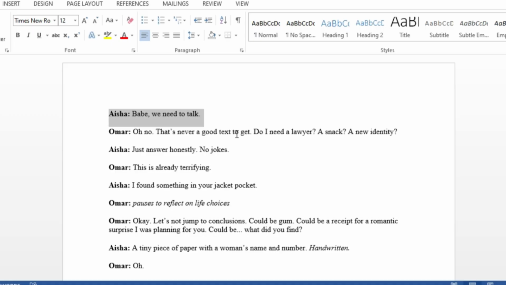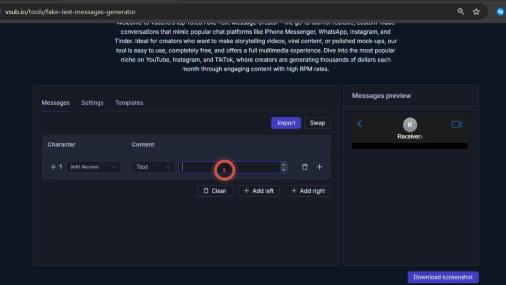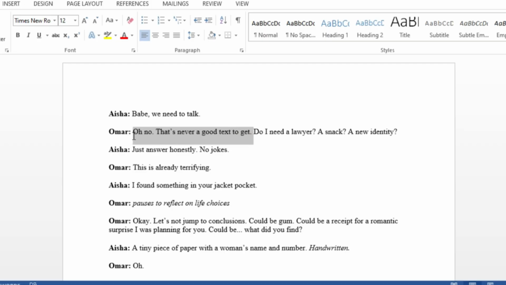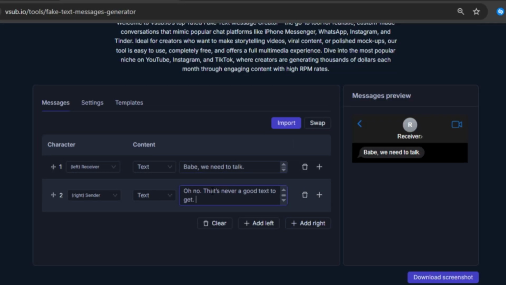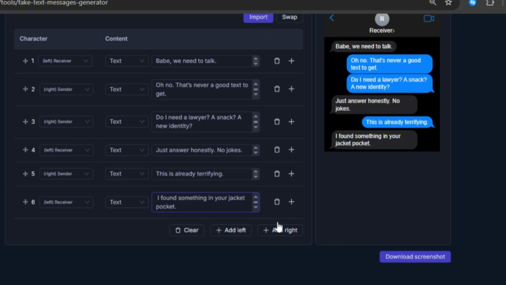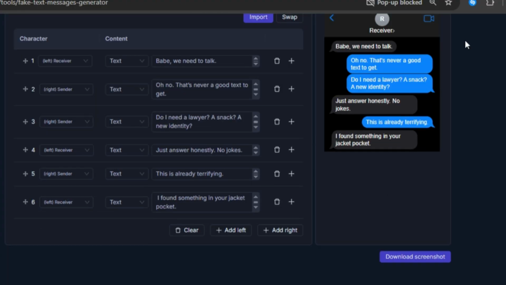For this video script, according to the conversation, the first message is from the female character. I'll copy that line, click the add left button, and paste the message here. The message will now appear on the screen. Similarly, for the male character's message, I'll copy the line, click the add right button, and add the message to the screenshot. After adding all the messages, 5 or more, simply click download to save the screenshot. This way, you can create screenshots for the entire script conversation. And that's how you can make all the message screenshots for the video.